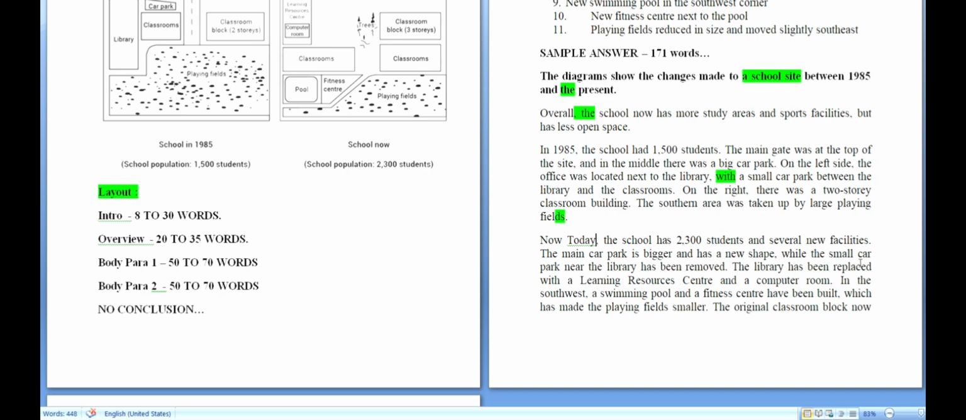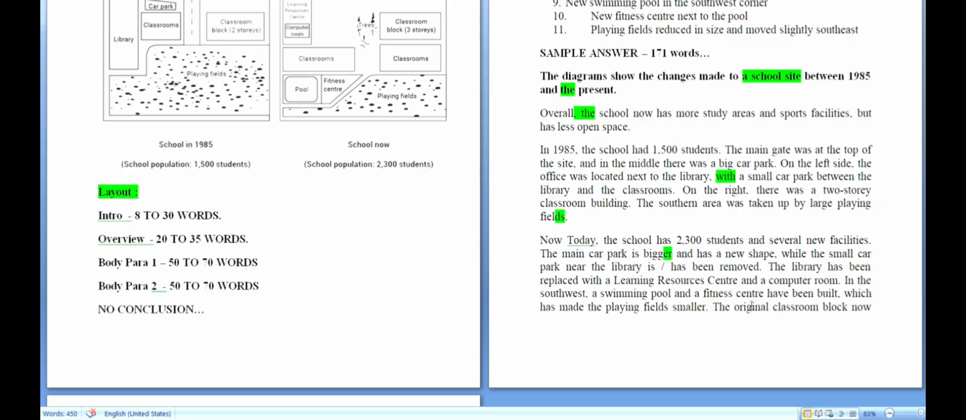So it is bigger and has a new shape, while the small car park near the library has been removed. Instead of writing is removed, you can change into the verb which is has been. Has been removed. The library has been replaced with a large learning resource center and a computer room. In the southwest, a swimming pool and a fitness center, articles very important to the nouns. So it is a swimming pool and a fitness center has been built.